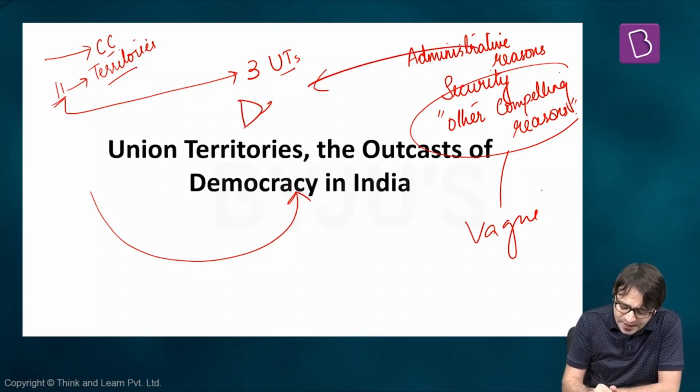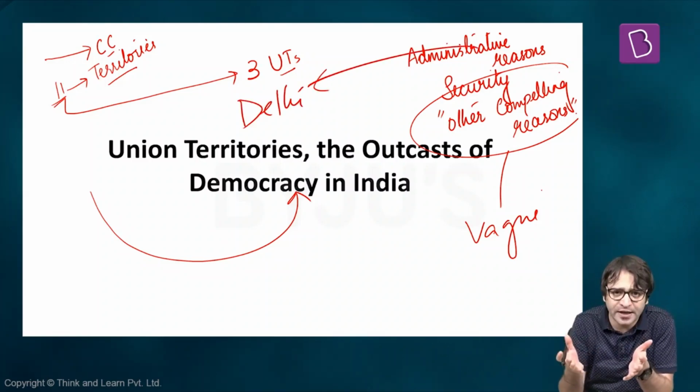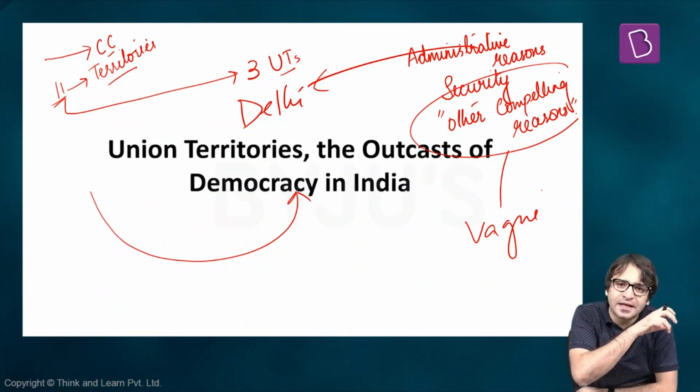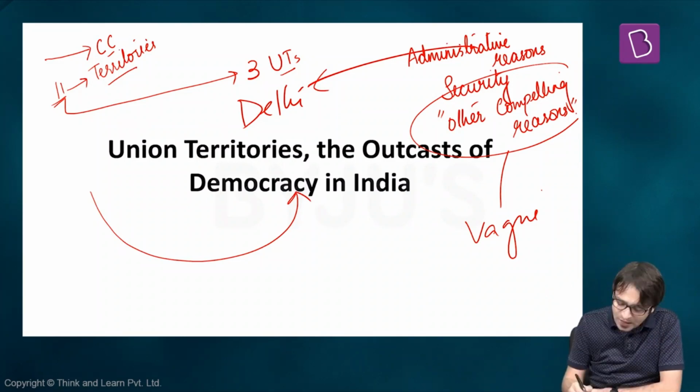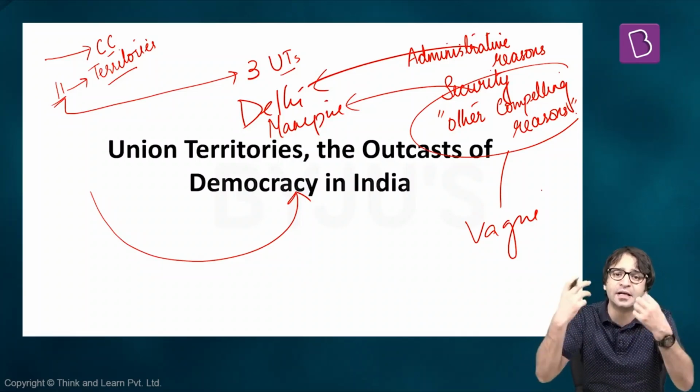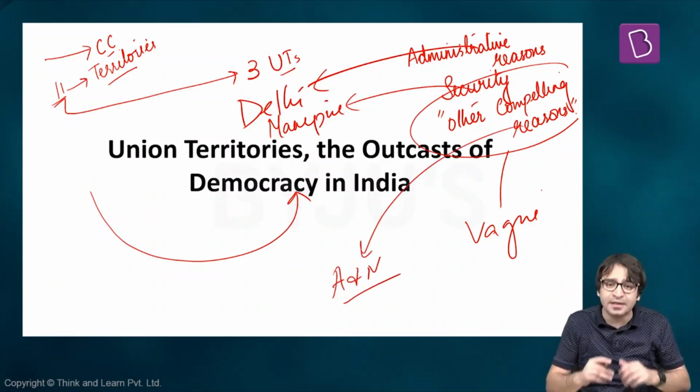The logic said for administrative reasons, Delhi should be a union territory. Why? Because Delhi is the capital of India. If you look at the capitals of almost all the countries of the world, even if they are federal, their capital territories are directly under the control of the center. For that reason, Delhi should be made a union territory. For security reasons, we should have Manipur as a union territory. Why? Because there is a law and order problem, there is insurgency in Manipur. For other compelling reasons, we should have Andaman and Nicobar Islands as a union territory.